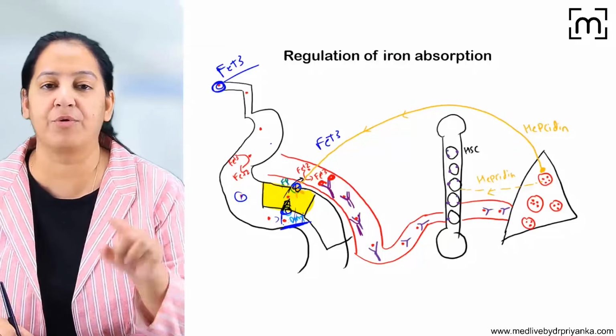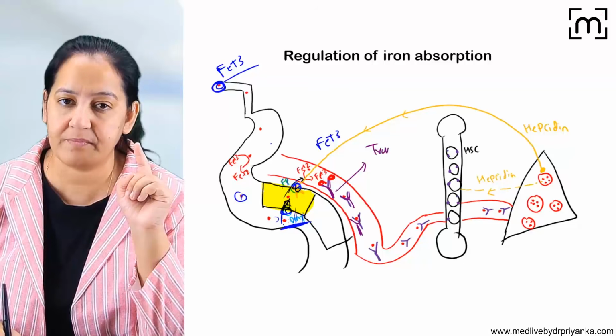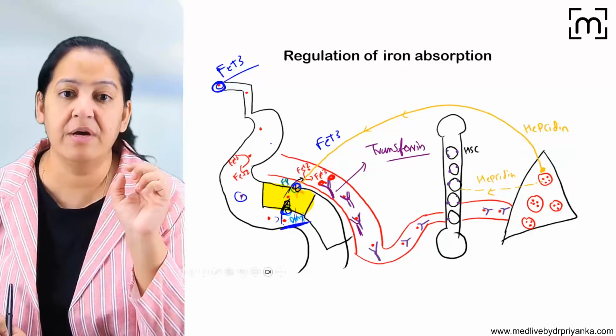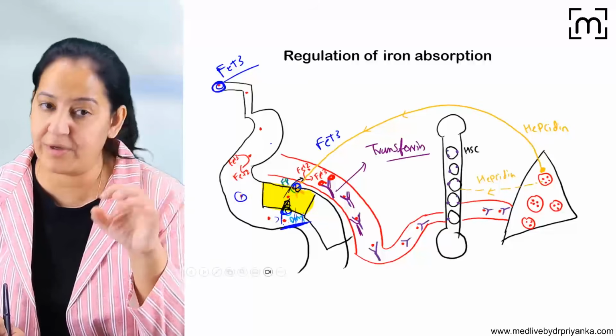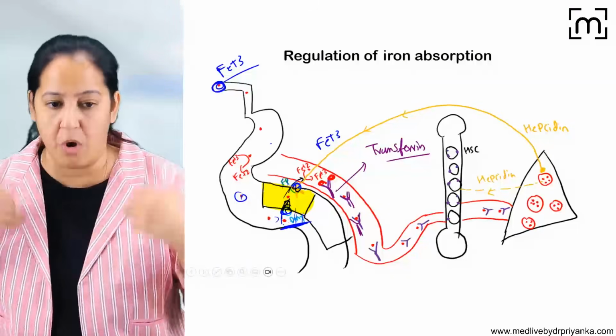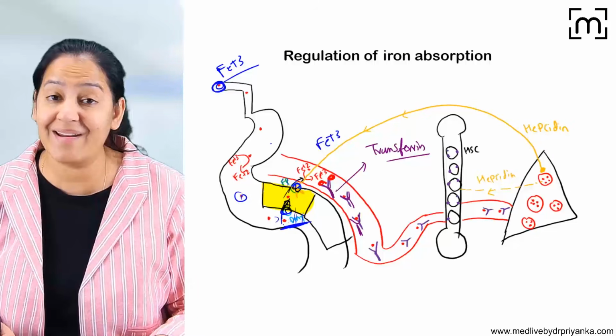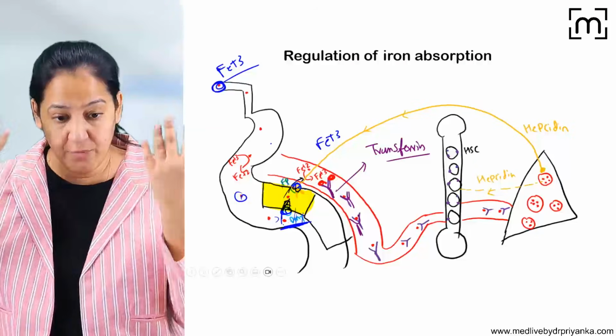What's the name of this transporter? This is known as transferrin. The name of the transporter is transferrin. Transferrin is transporting the iron from the site of absorption throughout the body. So throughout the body it is going, but iron is required only at one place. Why do we require iron in the human body? What is the function of iron in the human body?